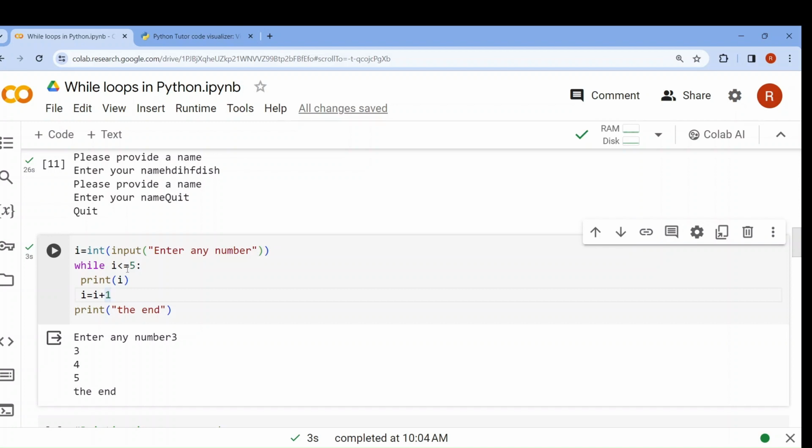Next, 6 less than equal to 5? No, the condition is not fulfilled. When the condition is not fulfilled, it will break the loop and it will reach print the end. So the end will be printed. Okay.